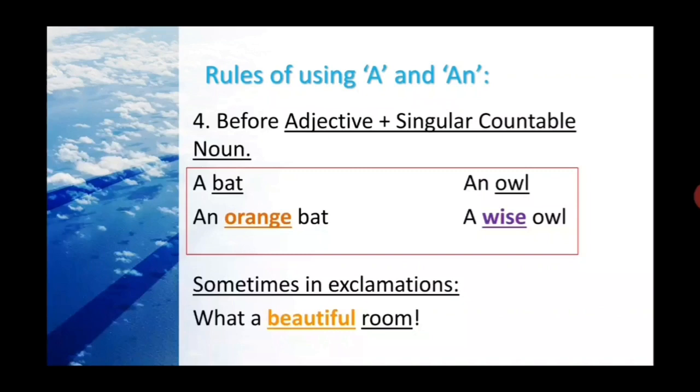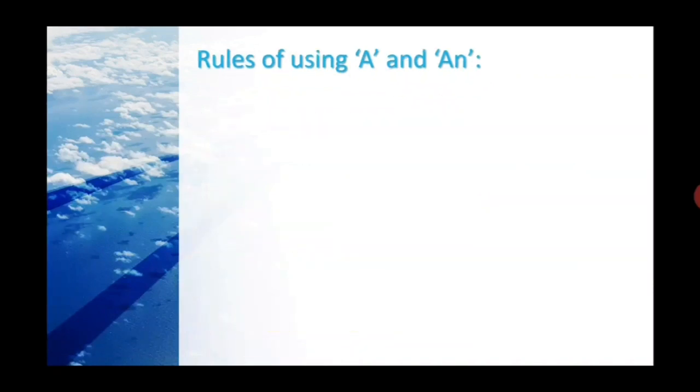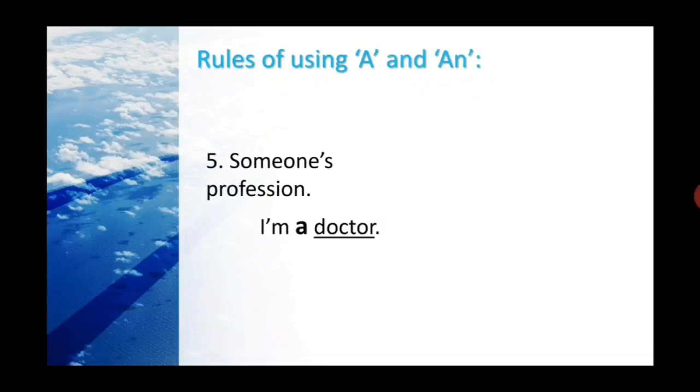Okay. Now, sometimes in exclamation sentences we use this as well. You can see it frequently in case of exclamation type of sentence, like what a beautiful room. In case of this situation we use articles like that. Beautiful starts with the consonant sound. That's why a.